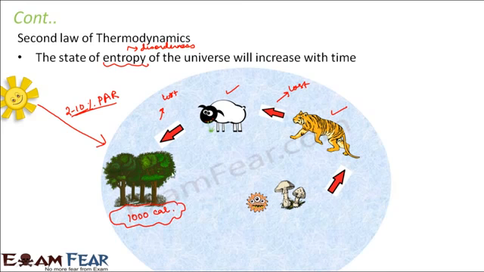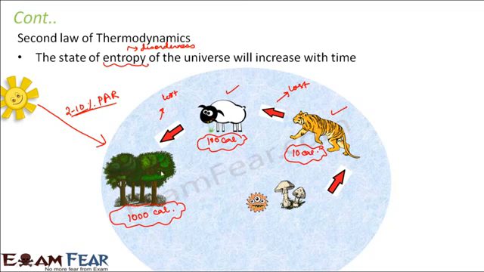Now, it has been calculated by the scientists that the amount of energy received by this goat, which feeds on the plant directly, is only 100 calories. So herbivores get only 100 calories, and when these herbivores are eaten by the carnivores, only 10 calories of energy is available to the carnivores. So this is how the process goes on.